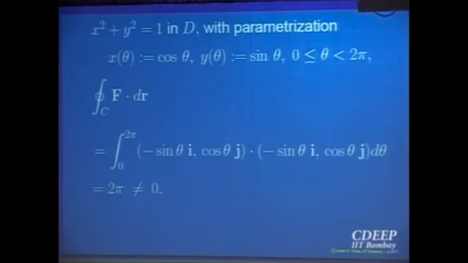So different closed curves have different values, and this has a very great significance. You can see that the number of times I am going, that number is appearing here. If I go n times around that circle, around that point which is a singular point, since the function is not defined at the origin, then going around once gives 2 pi, twice gives 2 pi times 2, and n times gives n times 2 pi. That line integral divided by 2 pi normally gives what is called the winding number of a curve.